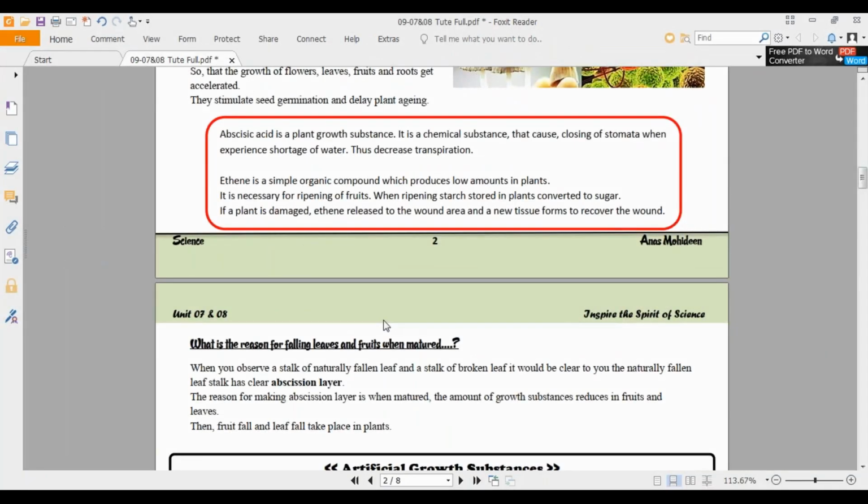If a plant gets damaged, ethene is released to the wound area. Ethene will be released there, and new tissues will be formed to recover the wound, and these are the functions of natural plant growth substances.